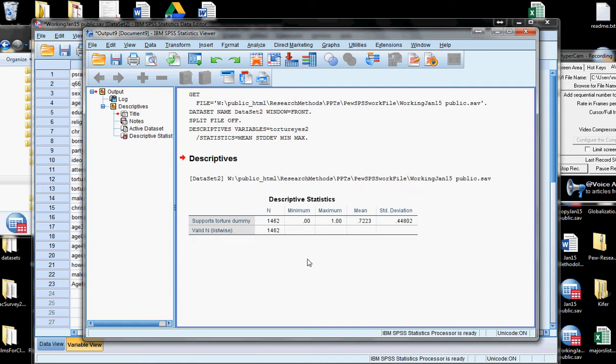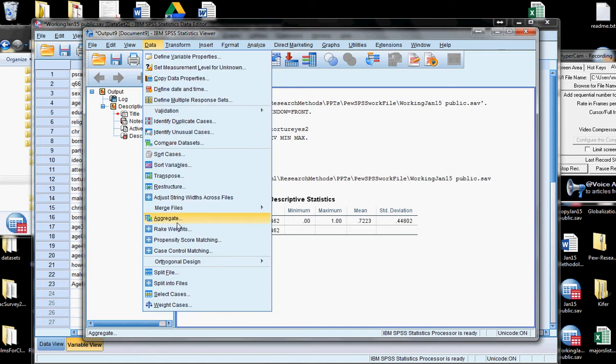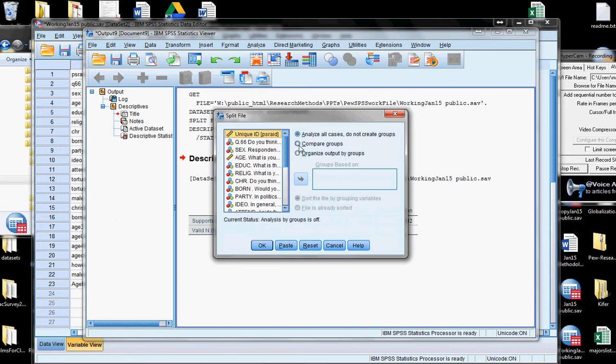But again, I might want to compare groups, and in order to do that, the easiest way, if you're not going to do any statistical comparison of means, but just want to put together a table quickly, we might want to go ahead and split the data. So I'm going to go to Data, Split File. Notice that's not split into files, that's split file. I'm going to compare groups, and in the example that I gave you, I said we might want to look at partisan.